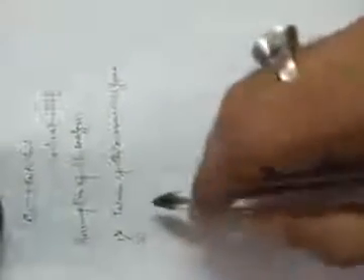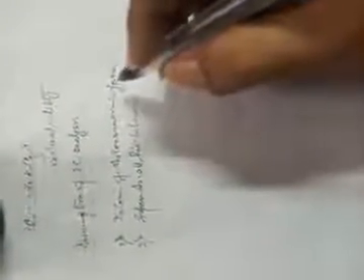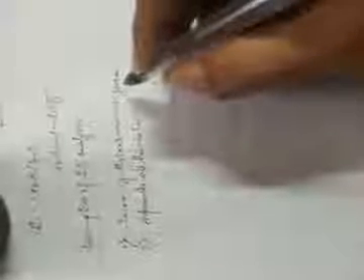The next point is that the consumer spends all his income on two goods, X and Y. Whether these goods are substitute goods, complementary goods, normal or inferior goods, whatever the goods may be, the consumer spends all his income on the two goods, X and Y.